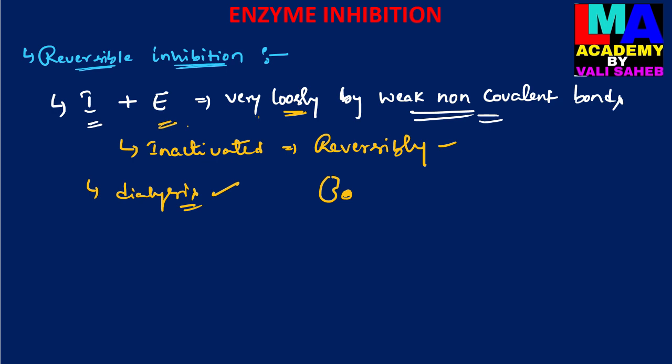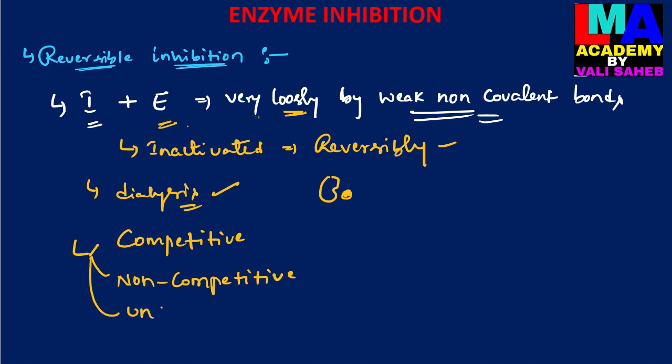And then there are three different kinds of reversible enzyme inhibition processes: the competitive enzyme inhibition process, the non-competitive enzyme inhibition process, and the uncompetitive enzyme inhibition process. We will discuss all these different types of reversible inhibition in detail.